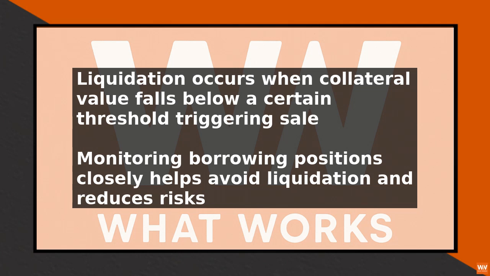To avoid liquidation, it is essential to monitor your borrowing positions closely and ensure that you have sufficient collateral to cover your loans. You can do this by regularly checking the value of your collateral and the loan-to-value ratio of your borrowing position. If the loan-to-value ratio approaches the liquidation threshold, you can either deposit more collateral or repay part of the loan to reduce the risk of liquidation.